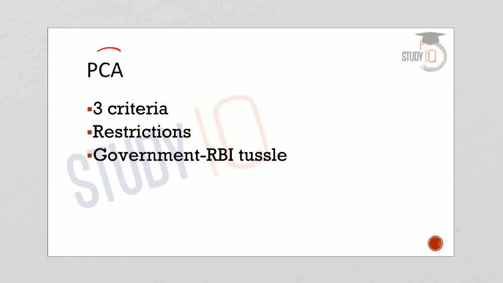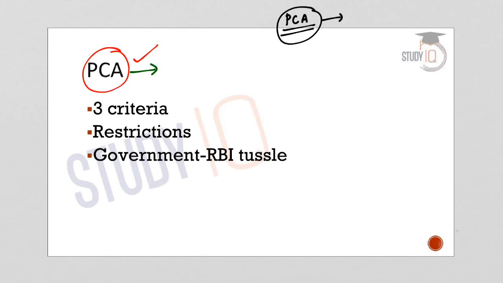Now moving on with our topic. Let us first understand what is PCA or prompt corrective action. I have already made a lecture on PCA or prompt corrective action which is available on the StudyIQ channel. There I have discussed PCA in detail. But here for your understanding I would be discussing PCA in brief. Now PCA or prompt corrective action is issued by the RBI. RBI is the Reserve Bank of India, which is the apex monetary institution in the country.